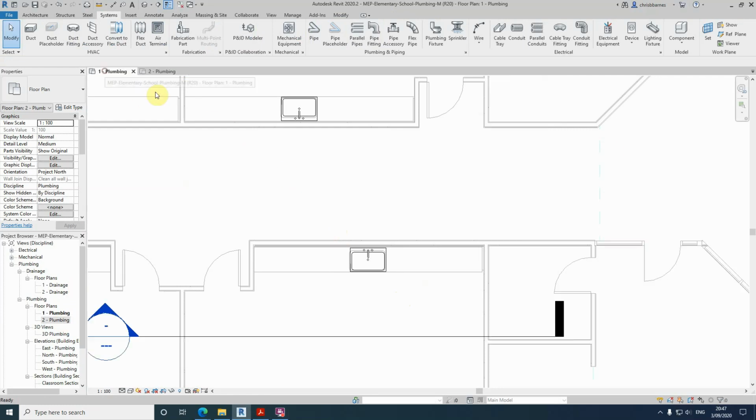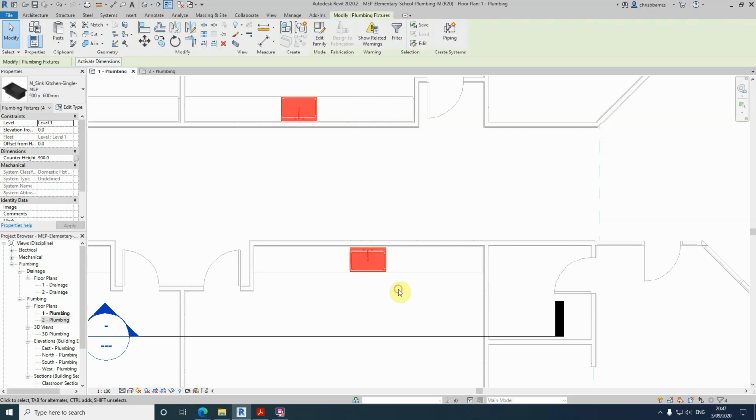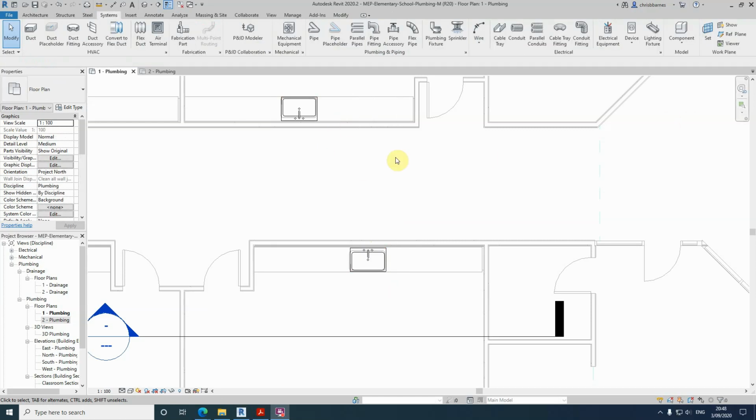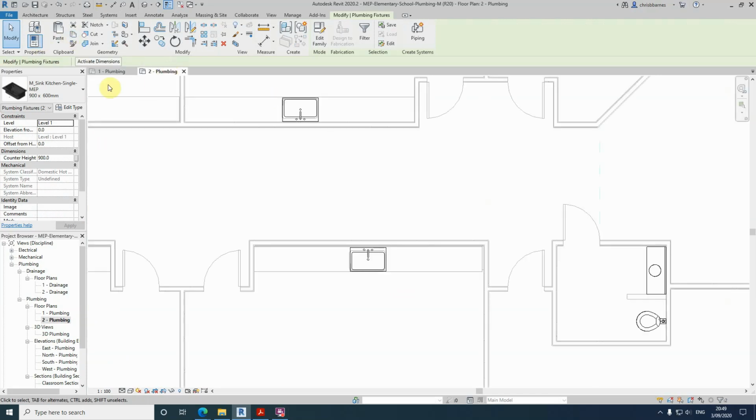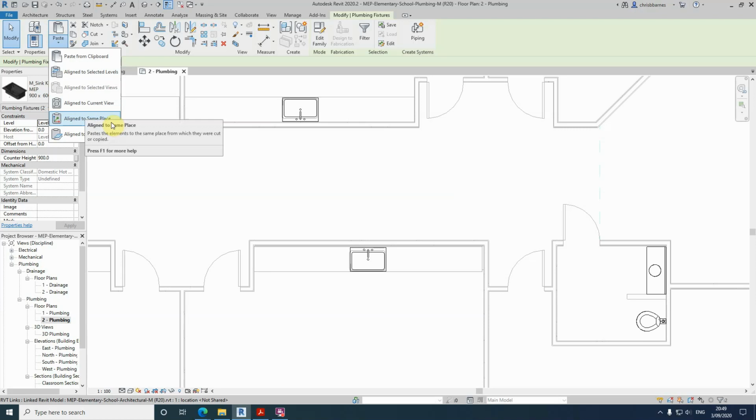What I did wrong there, if anyone spotted it, was when I copied these to clipboard and went up to the second floor, what I needed to do was align to selected levels, not align to same place.